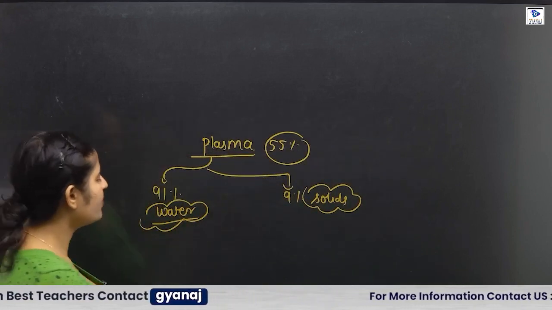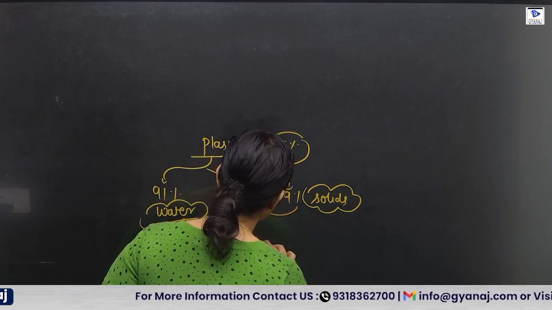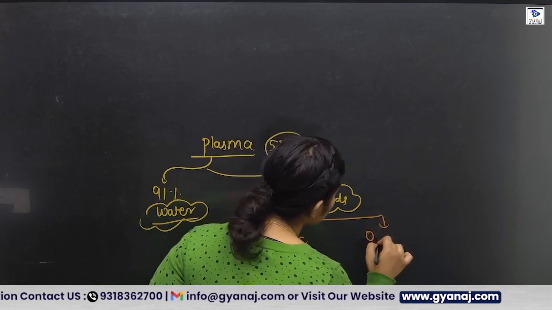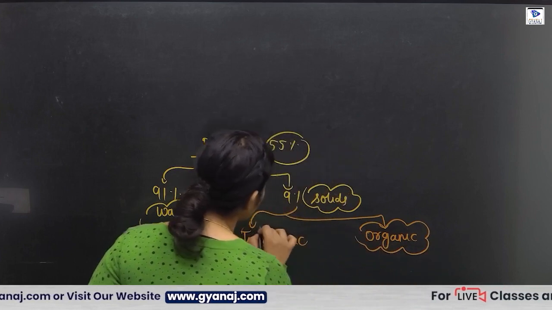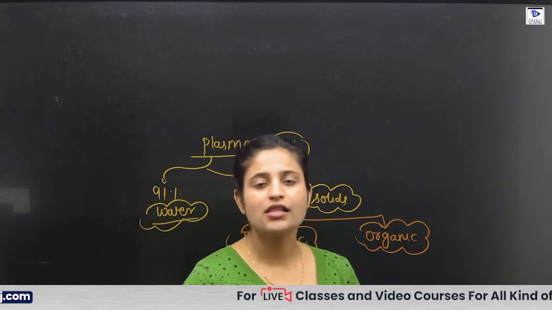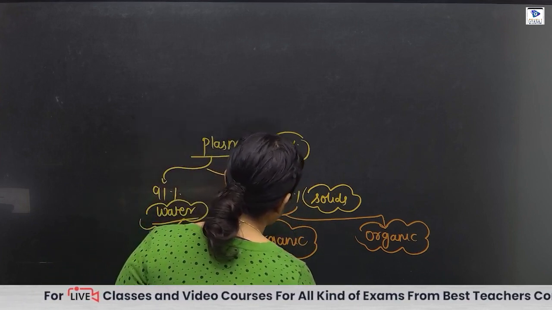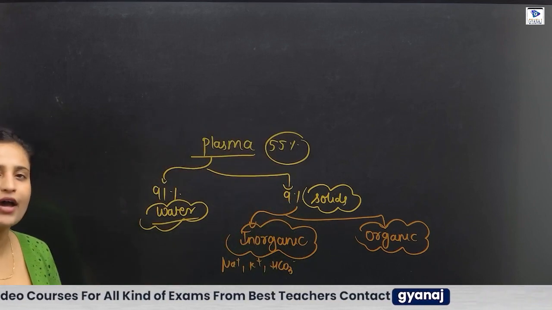In this 9%, plasma has organic substances and inorganic substances. In the inorganic substances, there are cations and anions like sodium, potassium, bicarbonate ions, phosphate ions, ferric ions, and ferrous ions.